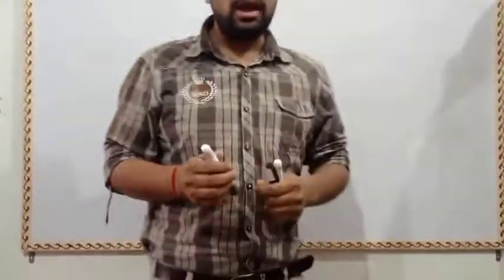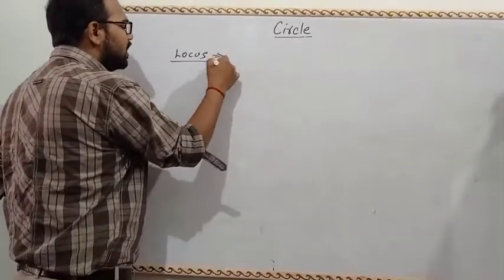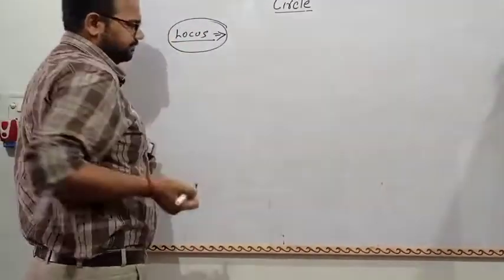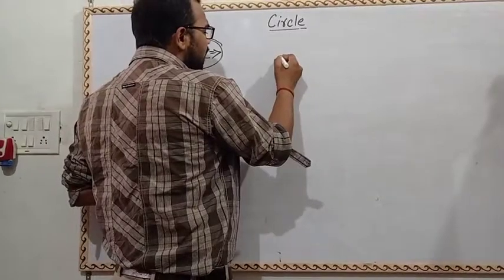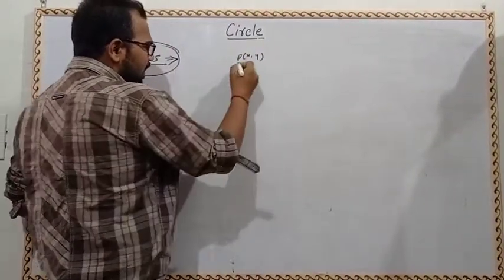So first of all, we will understand what is locus. Suppose a point P(x, y) is a variable point. It is moving.